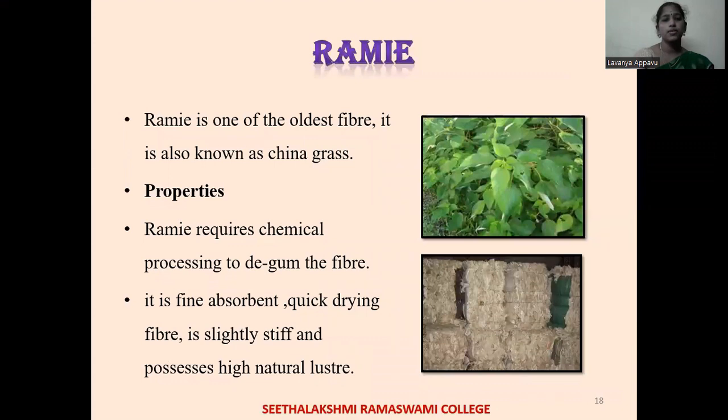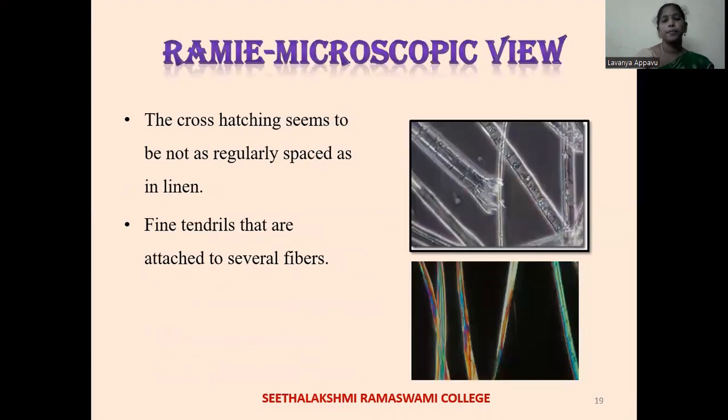The properties of ramie. Ramie requires chemical processing to degum the fiber. It is a fine, absorbent, quick drying fiber, slightly stiff and possesses high natural luster. Its strength is 8 times more than cotton.